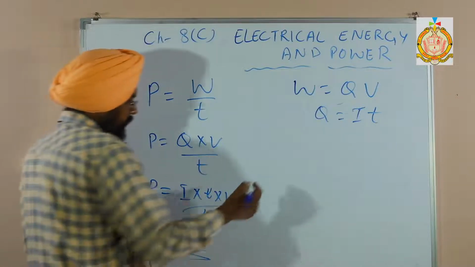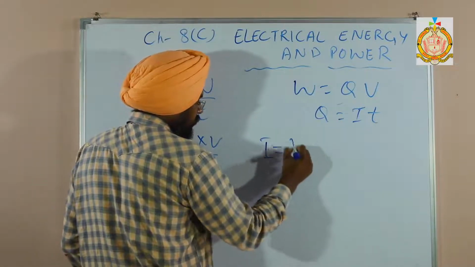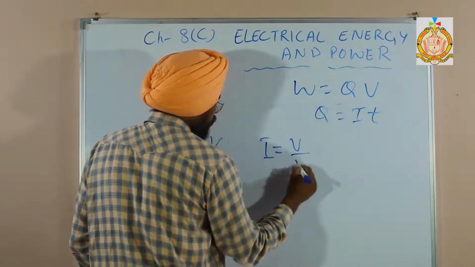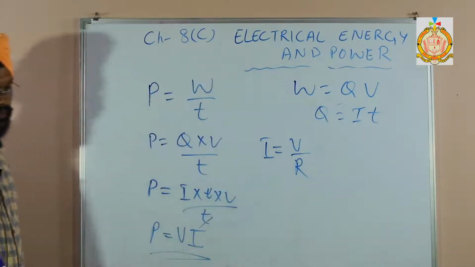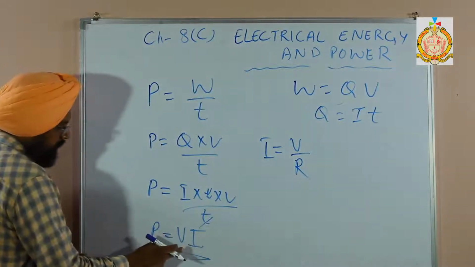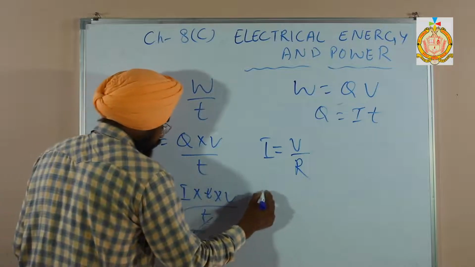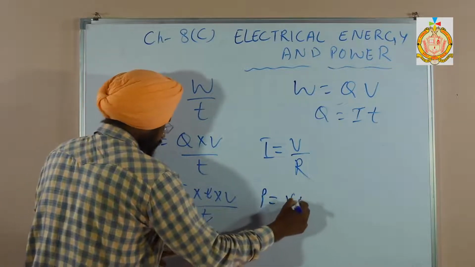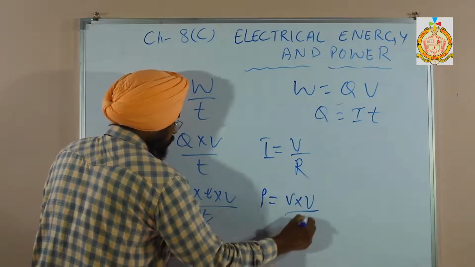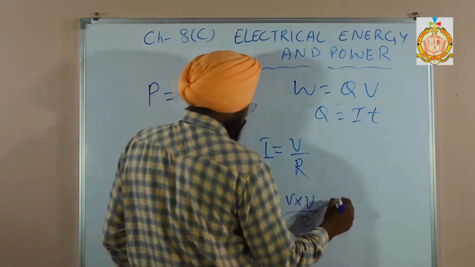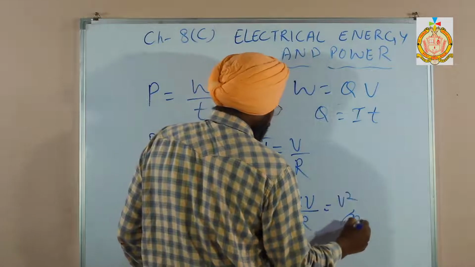Then we know that I is equal to V upon R, because V is equal to IR. So put here, instead of I, V upon R. So P becomes V multiplied by V upon R. So that is V square upon R.